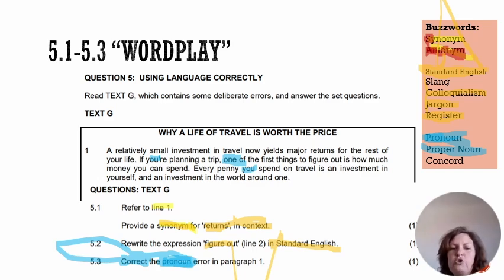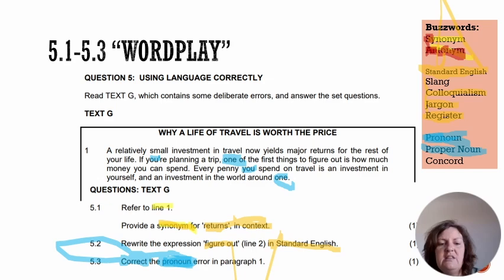If you're planning a trip, one of the first things to figure out is how much money you can spend. That first one is not being used as a pronoun. Do you see that? So it's not the error. But let's keep reading the paragraph. Every penny you spend on an investment in yourself and an investment in the world around one.